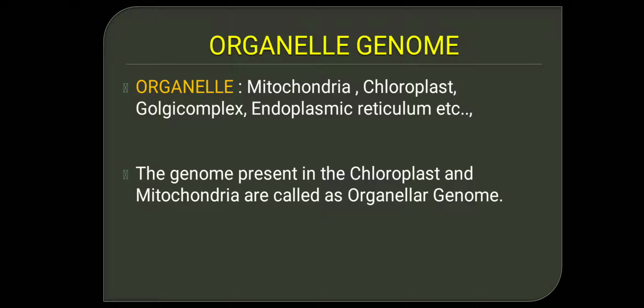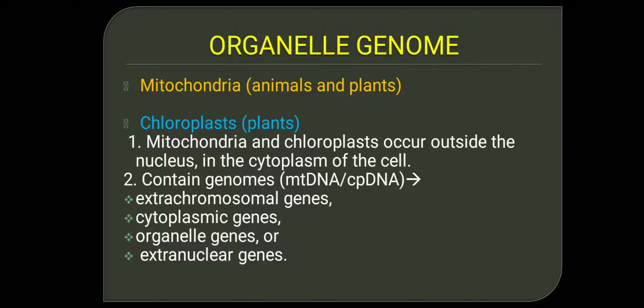Some of these organelles like mitochondria and chloroplast will have DNA inside them. The genome present inside the chloroplast or mitochondria is called organellar genome or organelle genome. Mitochondria is usually seen in animal and plant cytoplasm, whereas chloroplast is seen only in plants. Mitochondria and chloroplast are organelles found inside the cytoplasm, but they are found outside the nucleus. So they are present outside the nucleus, but in the cytoplasm of a cell.